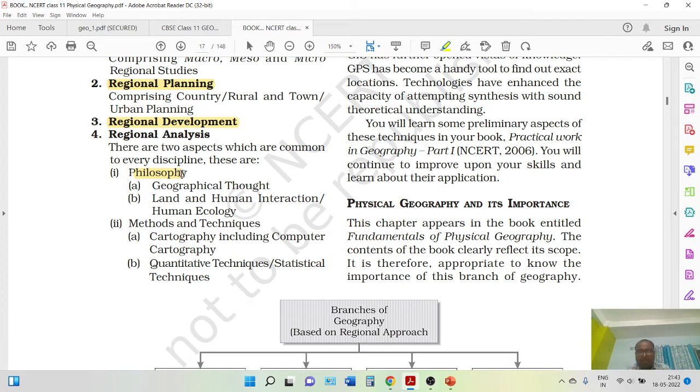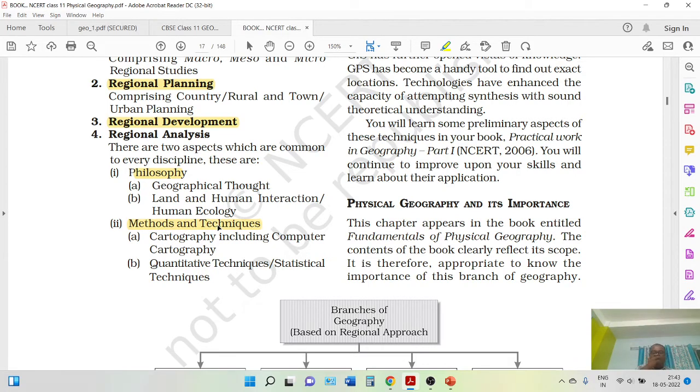Does it really help that region? I'm rampantly clearing the forest, but is this approach helping that region? We have to understand this first. So the philosophy, or the essence, we have to understand. Every region has its own livelihood, its own surroundings and interconnectedness. And finally, we have the concept of methods and techniques.